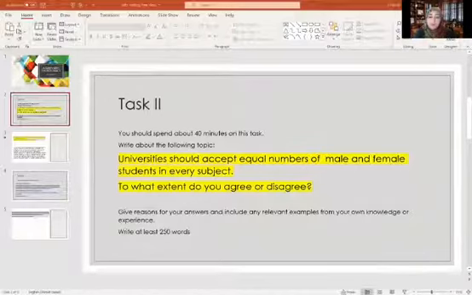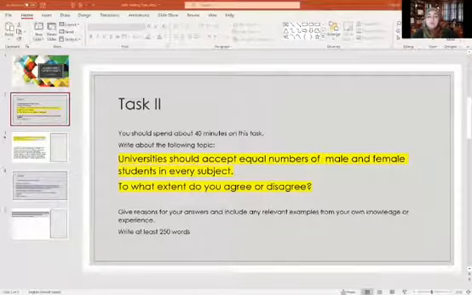So what would I do basically here? The first thing that you have to do is to write how many things you've got to do in this question. If you look at this question, universities should accept blah, blah, blah. This is the topic, so this is almost number 1. And to what extent do you agree or disagree? This is number 2. Of course, I always have to give reasons and examples for my writing.